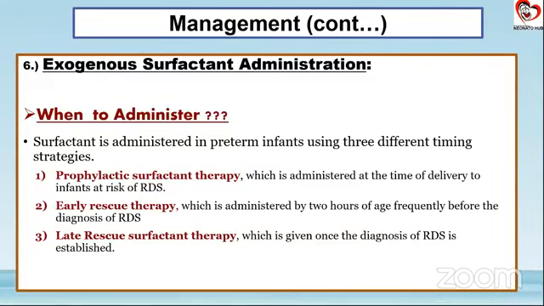It could be early rescue therapy, which is administered within 2 hours of birth. But frequently, even before we get X-ray films, we go ahead with exogenous surfactant therapy. And there is a modality called late rescue therapy. Now, late rescue therapy is not used anywhere.